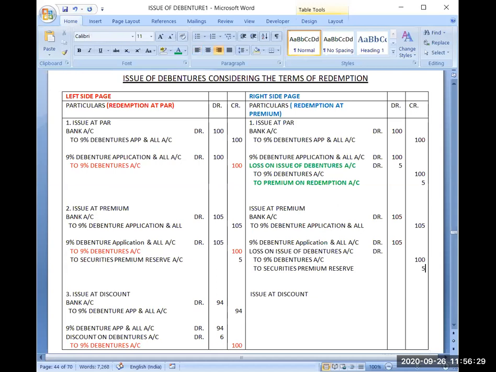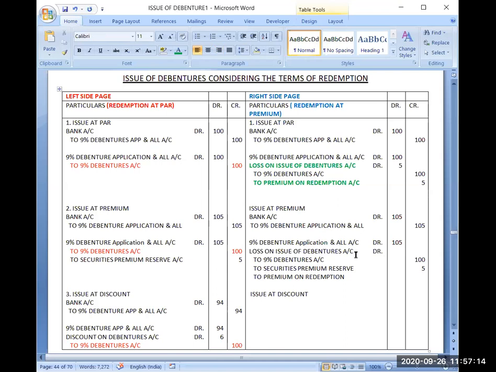Remember to differentiate securities premium reserve and premium on redemption. Sometimes students get confused with that. Securities premium reserve is the amount of premium which I am getting, and premium on redemption is the amount which I will be paying after the tenure along with the principal amount. Yes, please. Now there is one liability also that I have to pay back after 5 years or after the tenure, to premium on redemption. I hope the journal entry is clear to each and everyone. If you are feeling any confusion, please let me know.